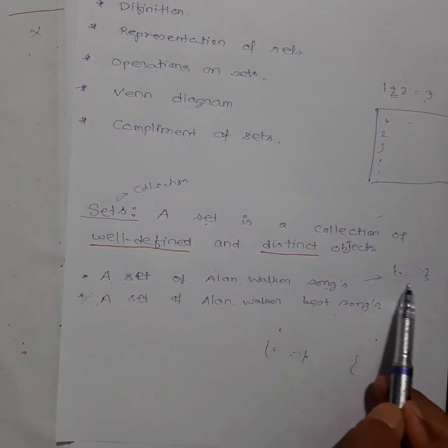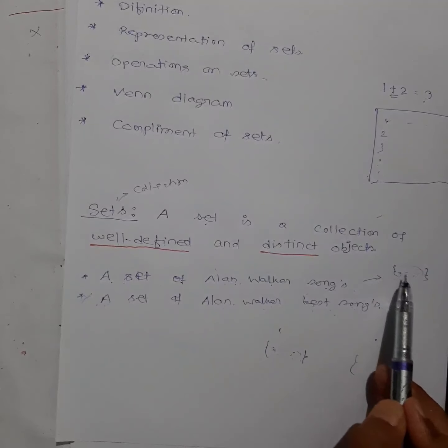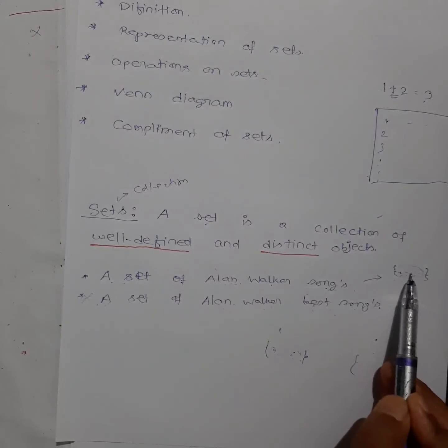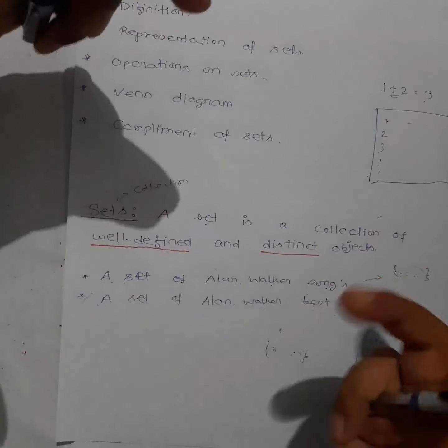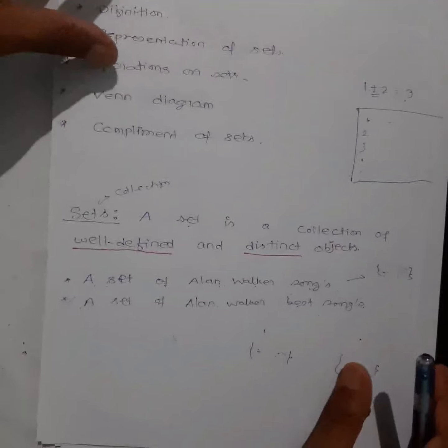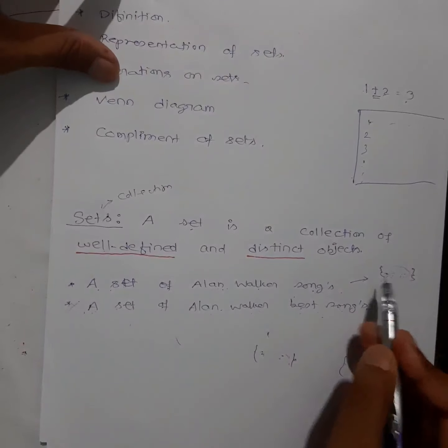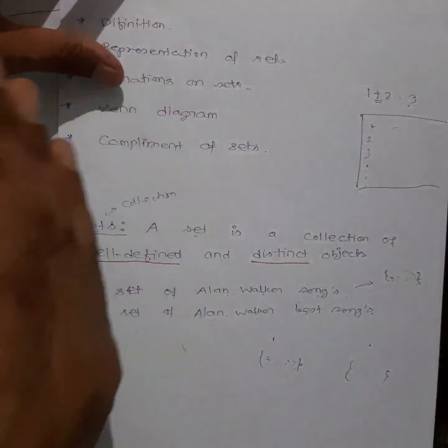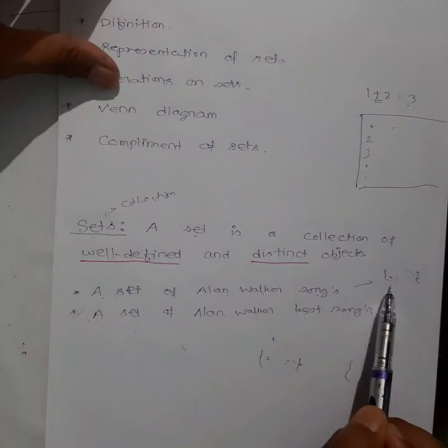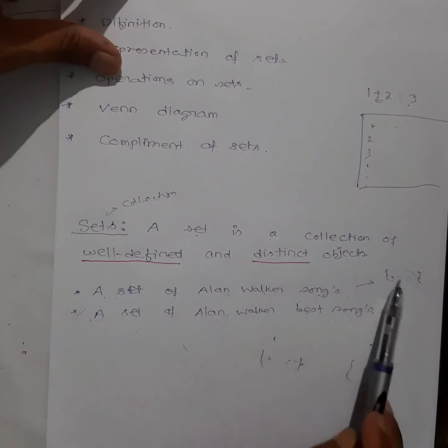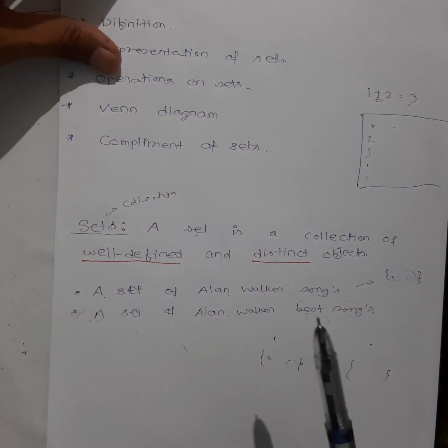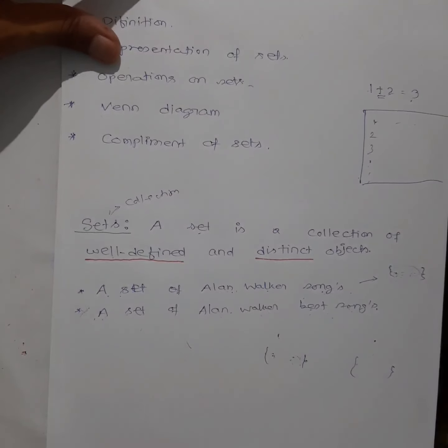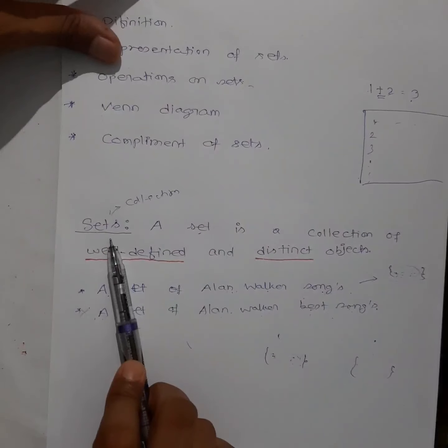Only the set which is well defined, meaning you can list the elements, those are called elements. For example, a set of pens, I said, right? This pen will be an element, a different pen will be an element. A set of books, or a set of papers: this will be one element, this will be another element. In this case you must be able to list the elements, and every person who lists them must get the same. In simple words, person to person the collection should not be different, then only it will be called a set.